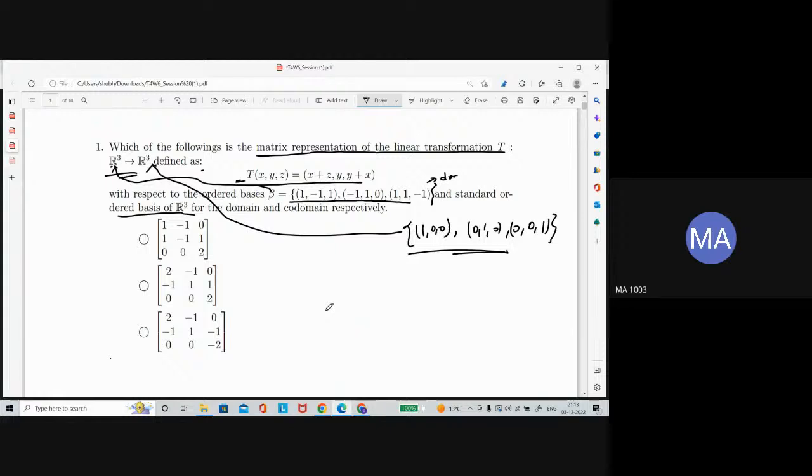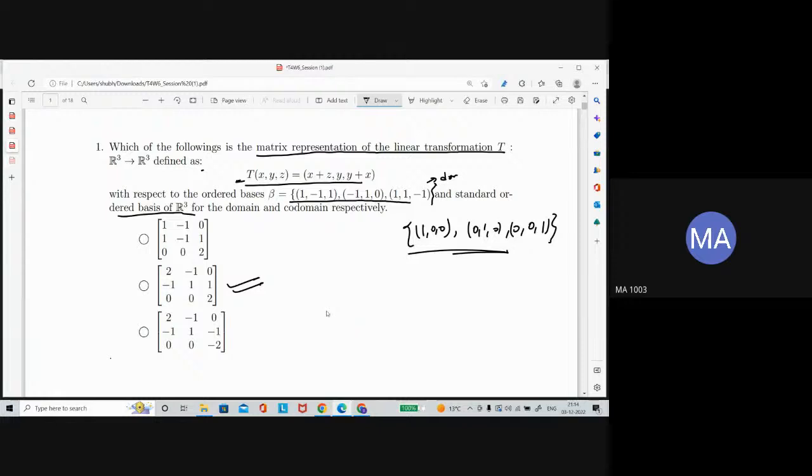No one has solved. Okay, let me write here. Because this is a revision session, I will not keep time much. This can easily be done. It will not take much time. Sir, second option. Yes, sir. Option number 2. Okay.